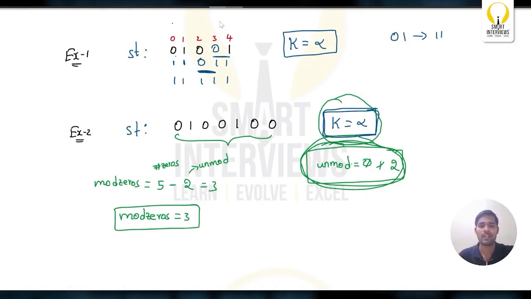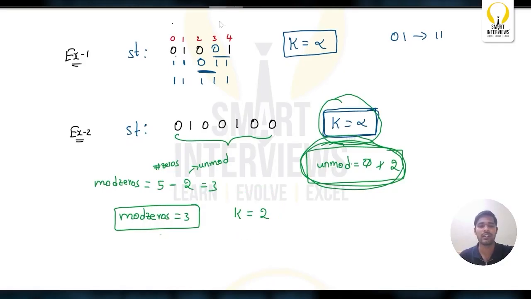Okay, what if k equals 2? If you can perform only 2 operations, from these 3 modified zeros, how many zeros can you convert to 1? You can perform only 2 operations, so you can convert only 2. So among these, what do you have to take? You have to take the 2.